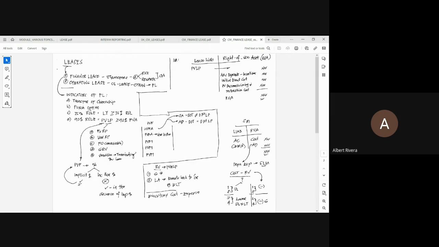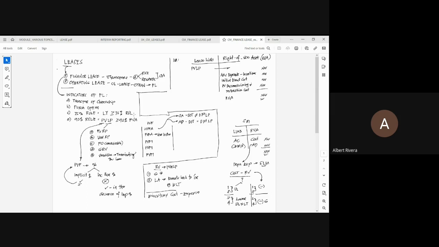Then we have the 75% rule. The 75% rule, wala naman sa standards niyan. Sinabi ko lang para mas madaling tandaan. 75% rule means that the lease term is at least 75% versus the remaining useful life of the underlying asset.